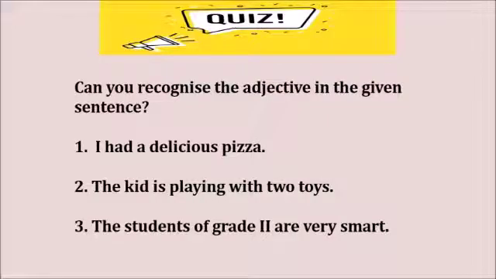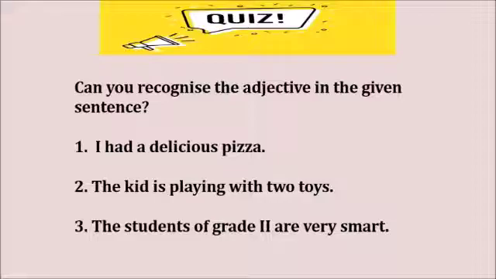With this basic idea of adjectives and synonyms, I hope you all can solve this quiz. Here I have given some sentences for you. In each sentence, you have to recognize which is the adjective. Okay? So the first sentence is, I had a delicious pizza. Second one is, the kid is playing with 2 toys. Third one is, the students of grade 2 are very smart.